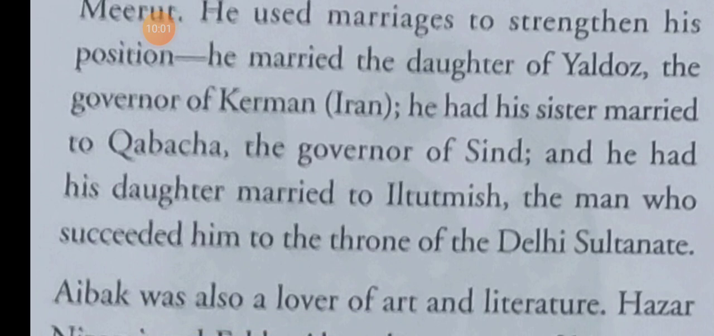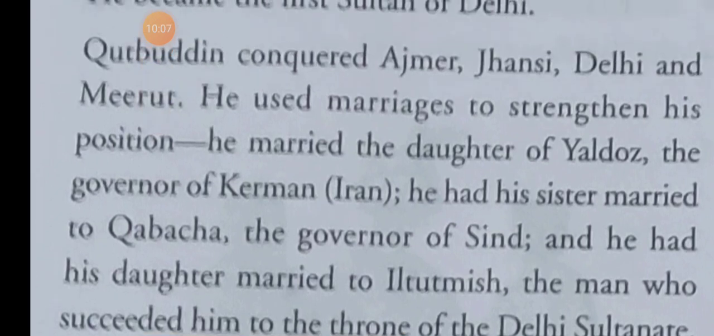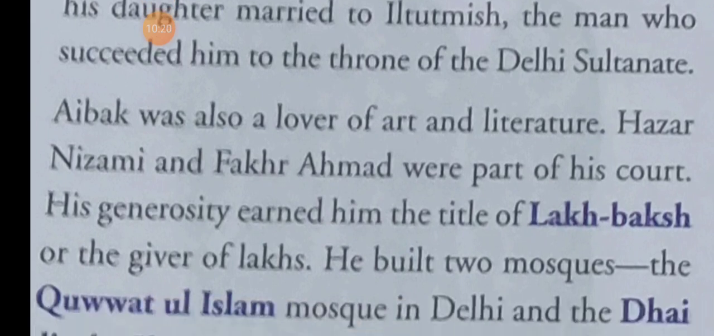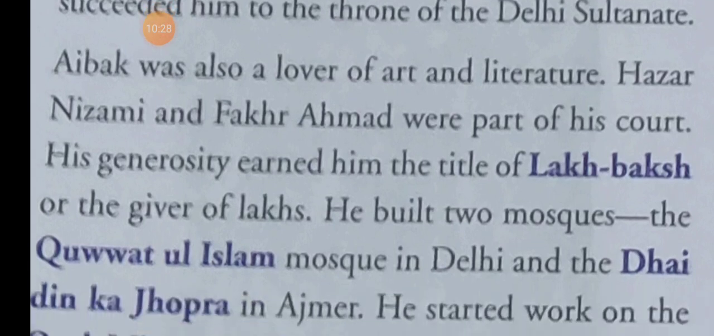Iltutmish was succeeded to the throne of Delhi Sultanate. So Qutbuddin Aibak used marriage to increase his strength and power. Qutbuddin Aibak was also a great lover of art and literature, and his generosity earned him the title of Lakhbaksh. Lakhbaksh means giver of lakhs. And he built two mosques,